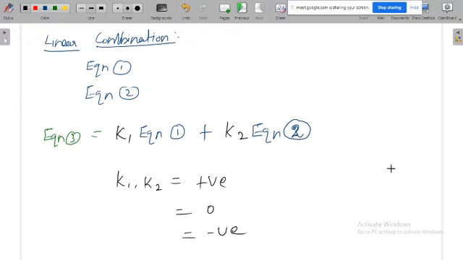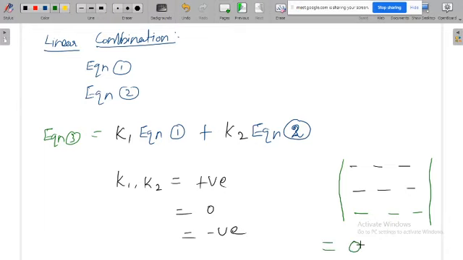Say you write equation 1 in terms of a row of a matrix, equation 2 also as a row, and then the next equation you have formed with the linear combination as another row. If you take the determinant of this matrix, definitely it will be 0.